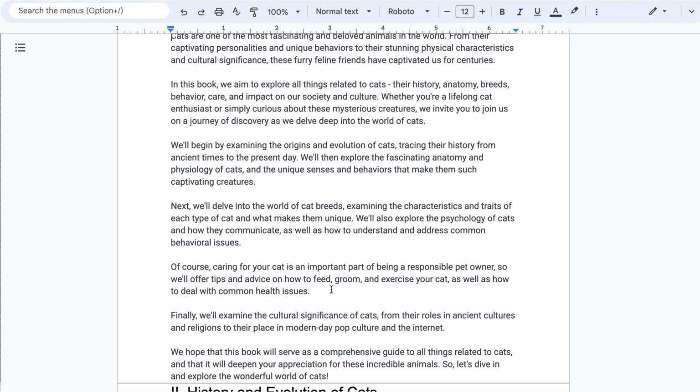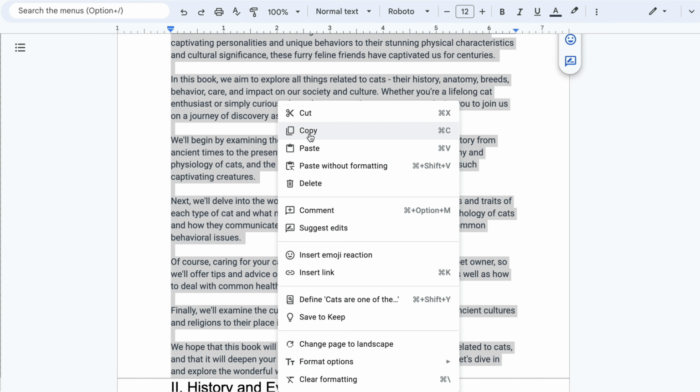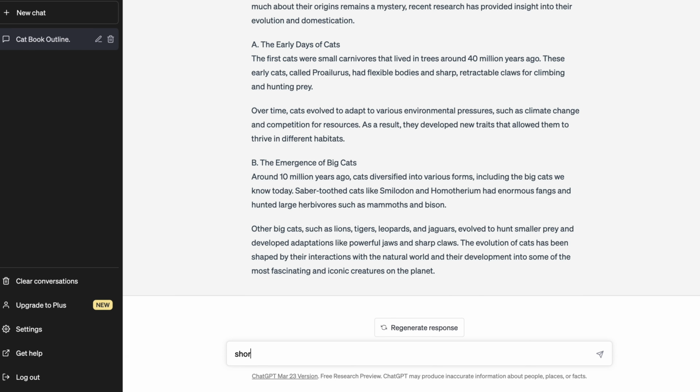However, the current text in our Google Doc seems too long for the introduction page. To create a more concise introduction, we can ask ChatGPT to shorten it for us.